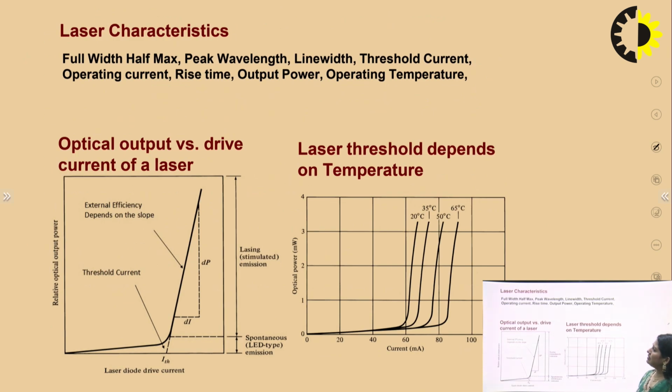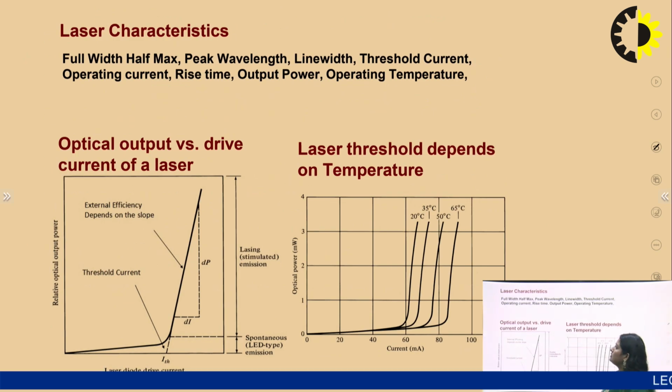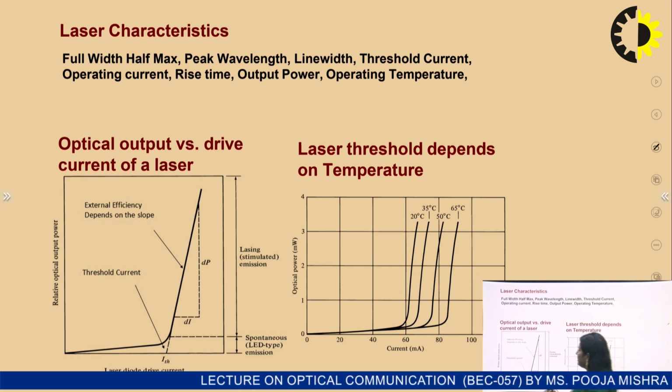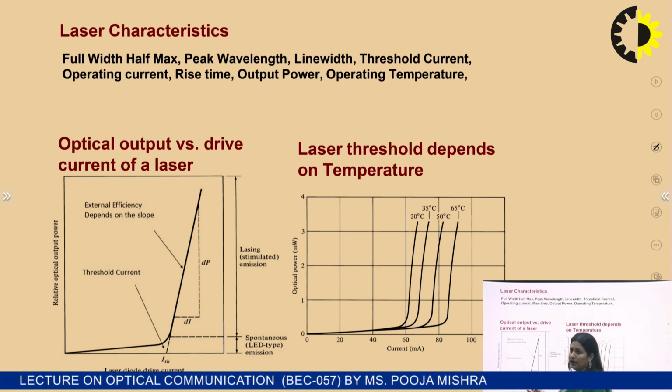So next we have the laser characteristics. These include full width half maximum, peak wavelength, line width, threshold current, operating current, rise time, output power, and operating temperature. Here the laser characteristic is the P-I characteristic, the relative optical output power versus current.